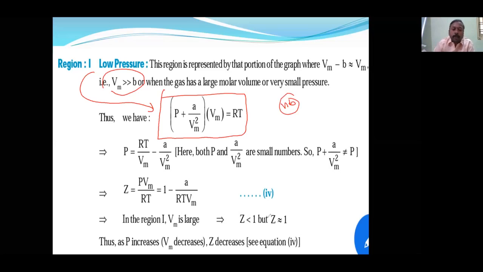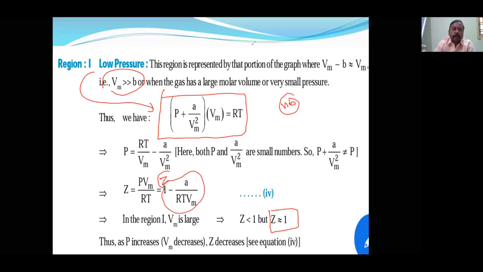Understood? So then this is the formula and the Z value will be approximately 1. At low pressure, the Z value will be approximately 1. And what is the exact formula? Z is equal to 1 minus a by RT Vm. This is the first region.